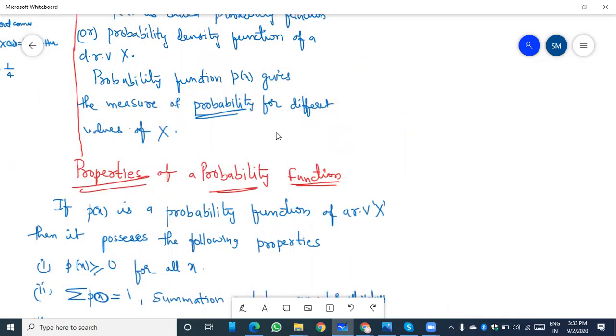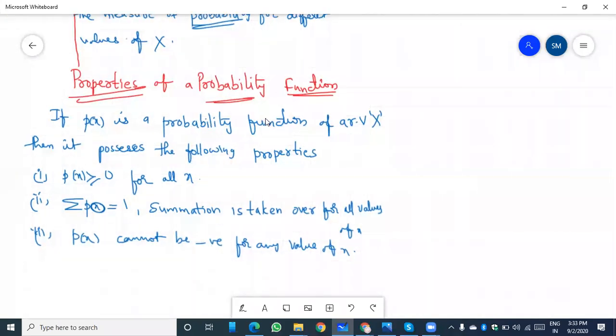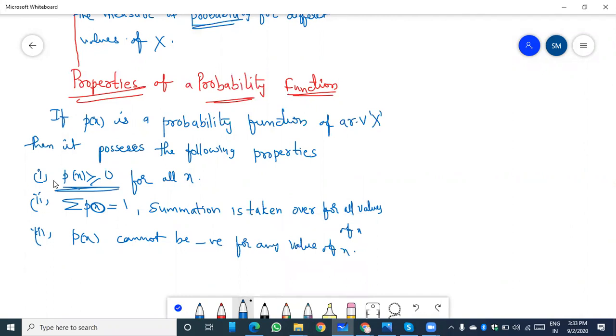The probability function must satisfy some properties. We know the properties in the probability case. Each and every probability value should be greater than or equal to 0. Small p of x is said to be the probability function of a discrete random variable capital X if it is either greater than 0 or equal to 0, and the summation of all probabilities should be equal to 1.